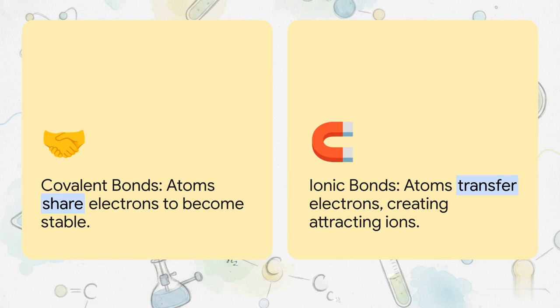Some atoms prefer to peacefully share their valence electrons with a neighbor, creating a covalent bond. Think of 2 hydrogen atoms happily sharing their single electrons to form a stable molecule. But then you have atoms that do a complete transfer of electrons, forming an ionic bond. One atom gives up an electron and becomes positively charged, while the other takes it and becomes negatively charged. Because opposites attract, bam, they lock together like magnets.